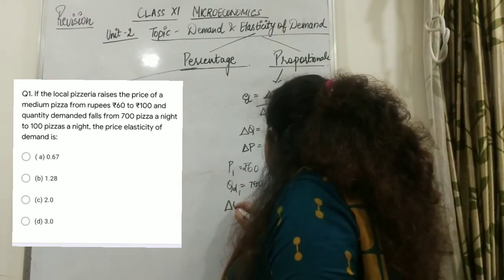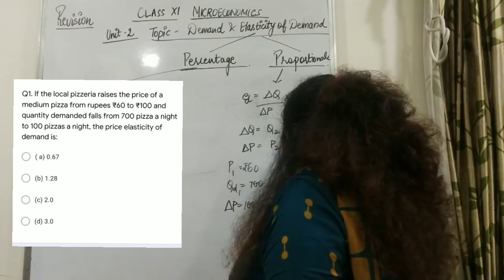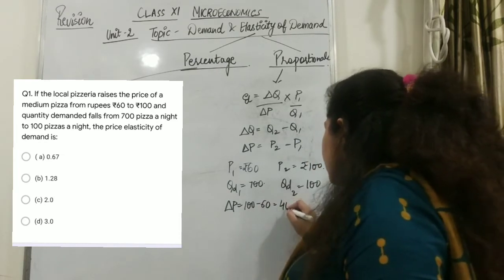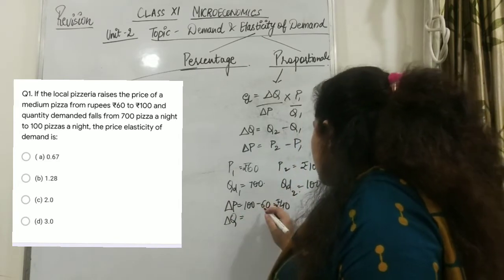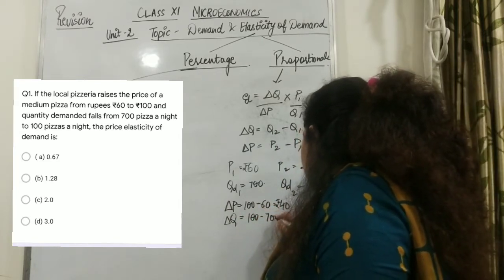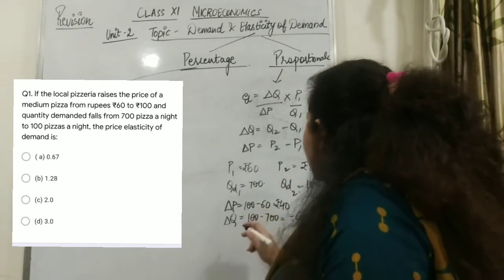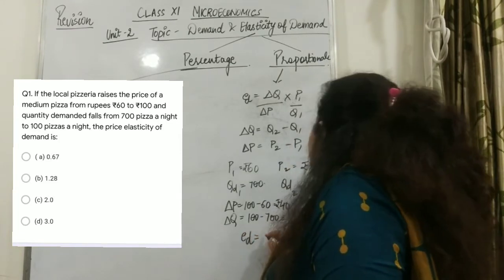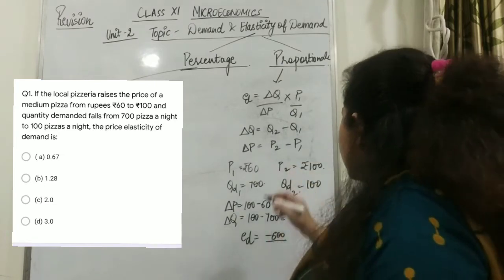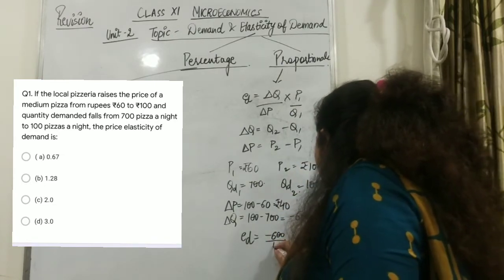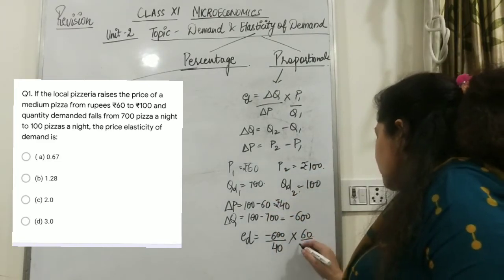So delta P will be P2 minus P1. That will be 100 minus 60, that will be 40. Rupees 40 का change. Change in Q will be Q2 minus Q1, 100 minus 700, that is minus 600. Obviously, the thing which will fall will come in minus. So next, let's calculate elasticity of demand. Delta Q is minus 600 upon delta P is 40 into P1 is 60 and Q1 is 700.